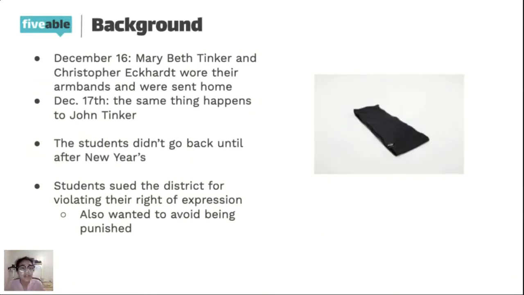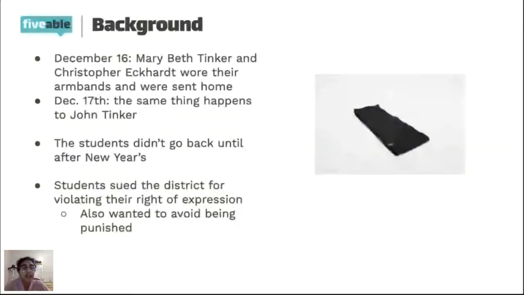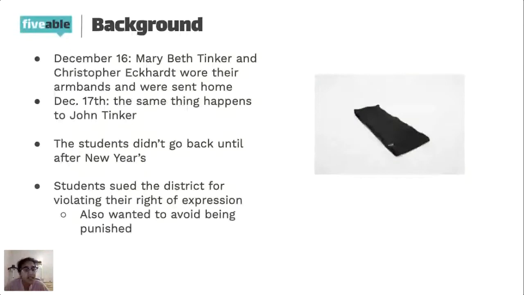And so on December 16th, these two children, Mary Beth Tinker and Christopher Earhart, wear their armbands to school. And because of the policy, they're sent home. And on December 17th, the exact same thing happens to John Tinker. The students don't end up going back until New Year's, which was when they planned on ending their protest anyways. Their parents supported them in wanting to have their right to free speech. And so the students sued the district for violating their right to expression and free speech.